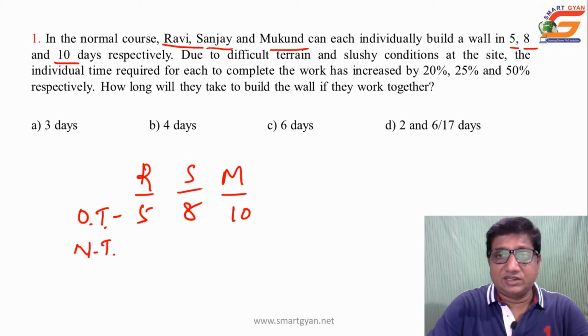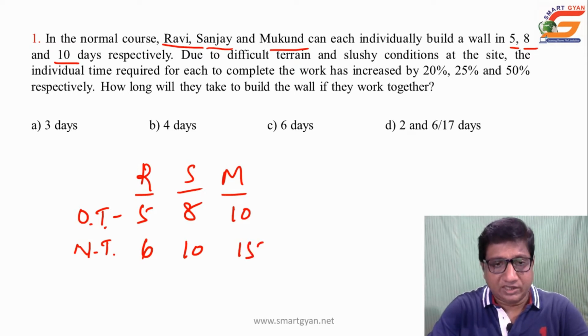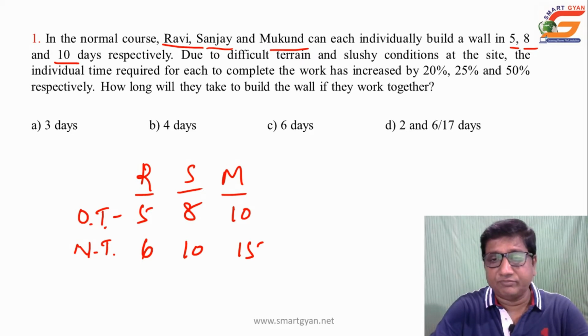So the time of Ravi became 6, for Sanjay it became 10 and for Mukund it became 15. Then you might be thinking how to find these new time figures.